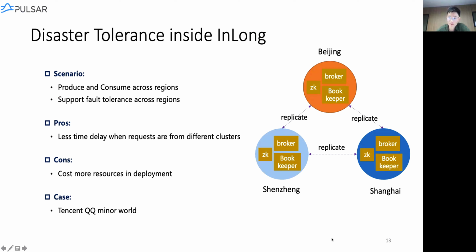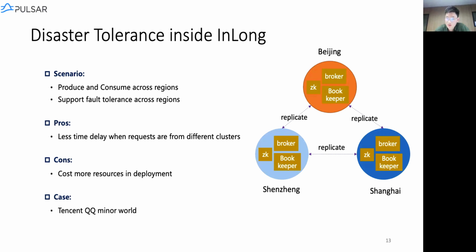Okay, so geo-replication can also be applied for fault tolerance in InLong, and it works well when we have clusters in different regions. So if the systems are separated in different cities, we can build this kind of replication map between them. So if one request is from Beijing and needs the data from Shenzhen, it won't go all the way to Shenzhen, we only need to read them locally.